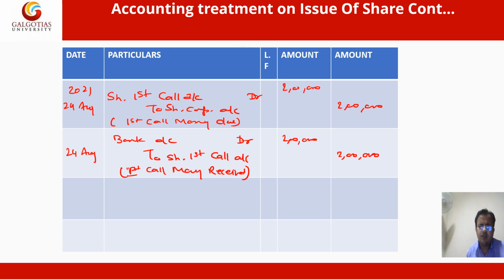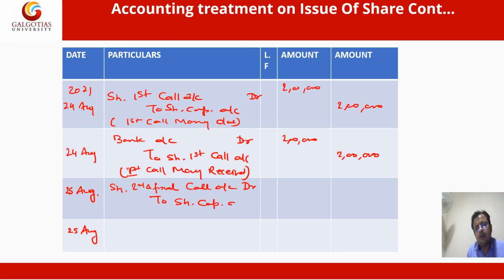Similarly, the entry is totally the same, but the name is changed. In place of first call, we write the second and final call. On 25 August, share second and final call account debit to share capital account, second call money due.